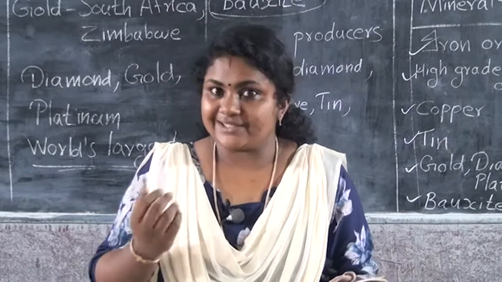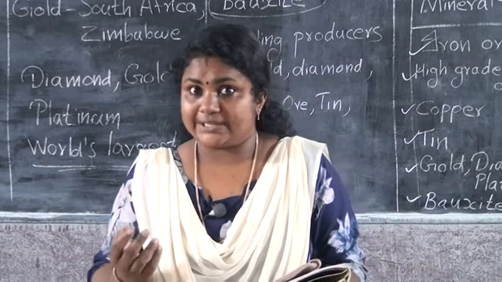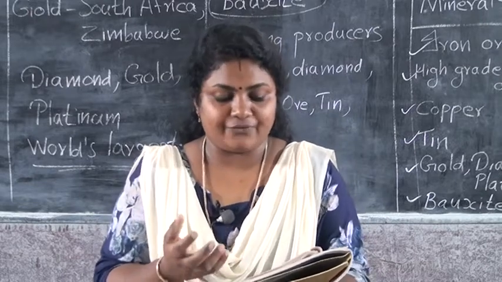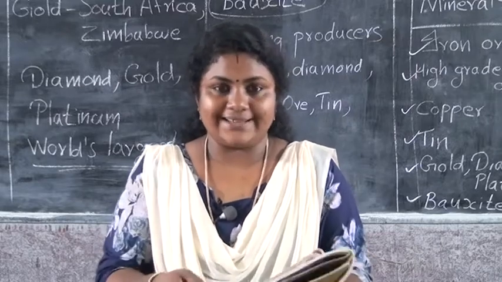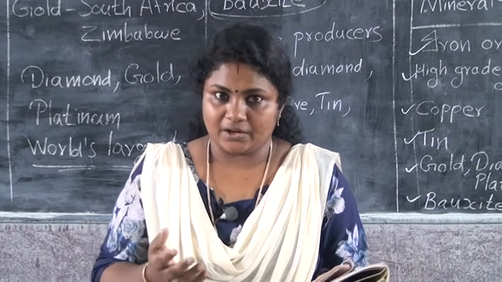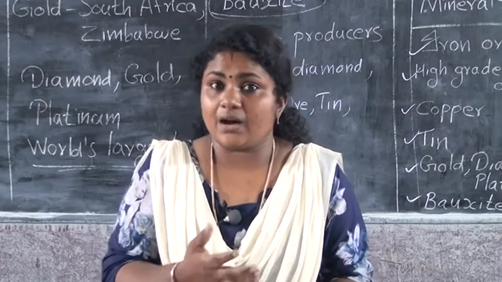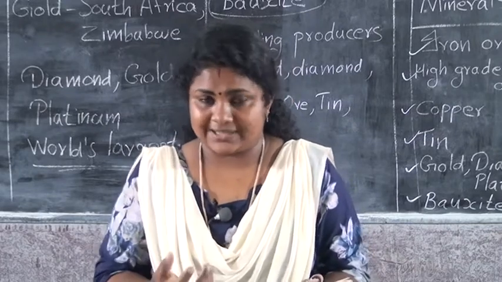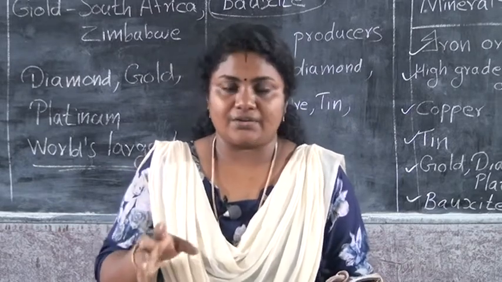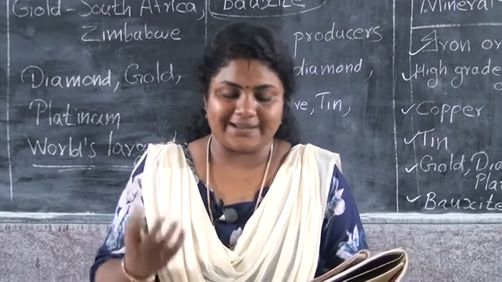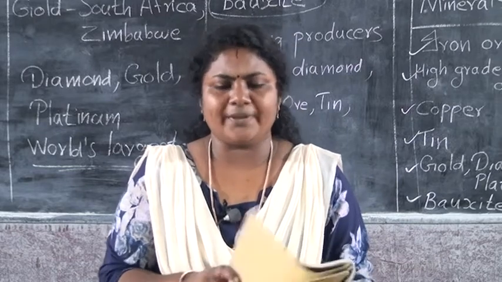And silicon is used for the computer industry. The mineral silicon is used for the computer industry. The silicon is obtained from quartz. Silicon is obtained from what is called quartz. And the next mineral, aluminium. In so many things aluminum is used. What is aluminum? It is obtained from the ore bauxite. And this aluminum is used in automobiles, industry, building, kitchen, cookware. So many things aluminum is used for.